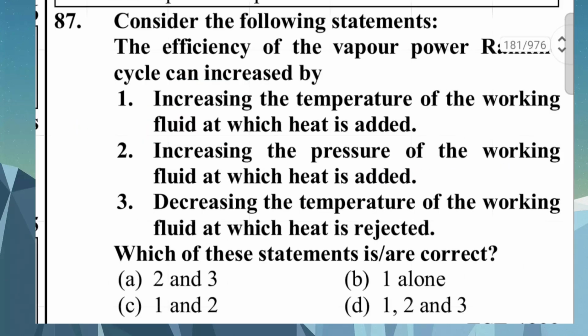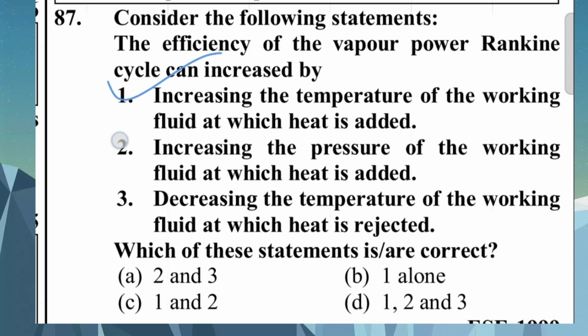Question number 87. Consider the following statements. 1. The efficiency of the vapor power Rankine cycle can increase by increasing the temperature of the working fluid at which heat is added. 2. Increasing the pressure of the working fluid at which heat is added. 3. Decreasing the temperature of the working fluid at which heat is rejected. Both are correct.